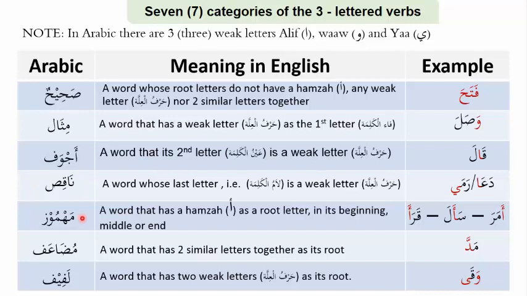The al-mahmuz is the word that has a hamza either in its beginning or its middle or its end as a part of the root, right? Okay. Muda'af is a word that has two similar letters together as its root in the end. And lafif is a word that has two weak letters as its root.